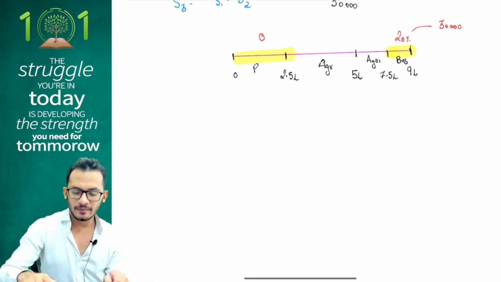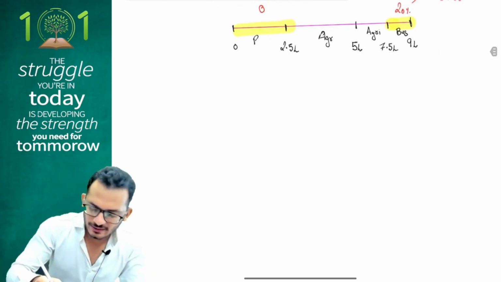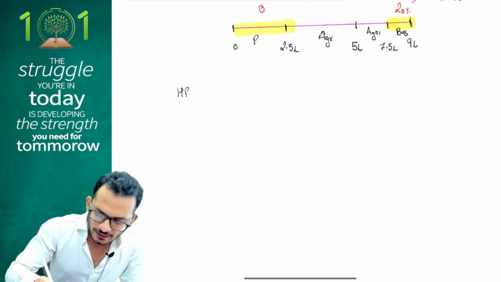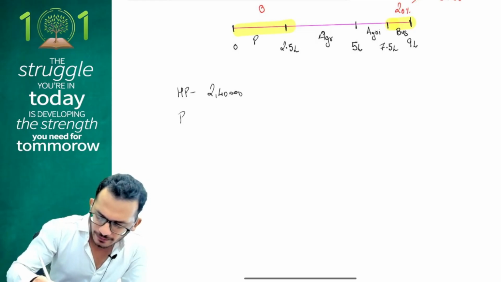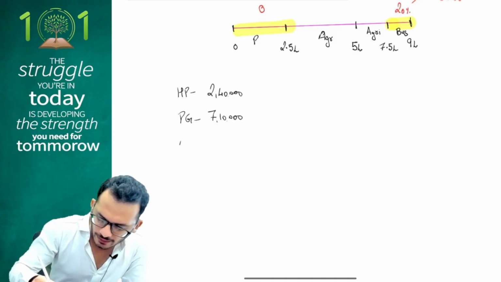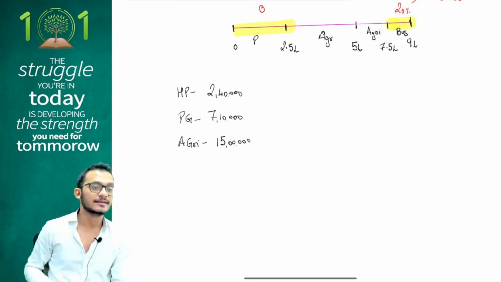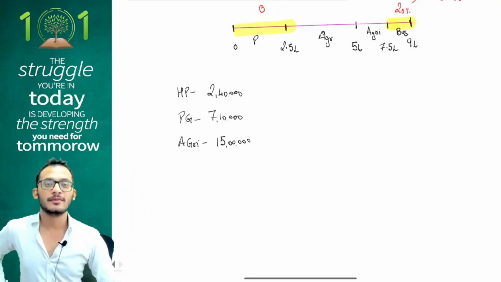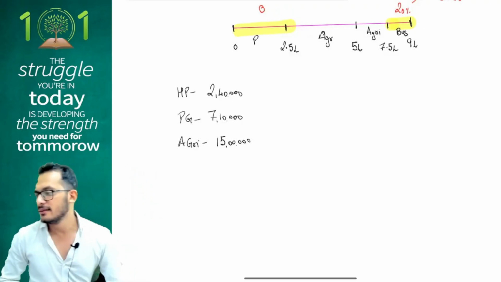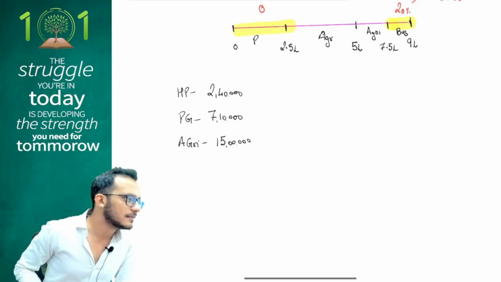Let me give you an example, people. See if you're able to answer it. Question is like this. My HP income is 2,40,000. My PGBP income is 7,10,000. My agri income is 15 lakhs. This is what the fact pattern is. People, you're going to do both the methods. One ICI method and one smart method.